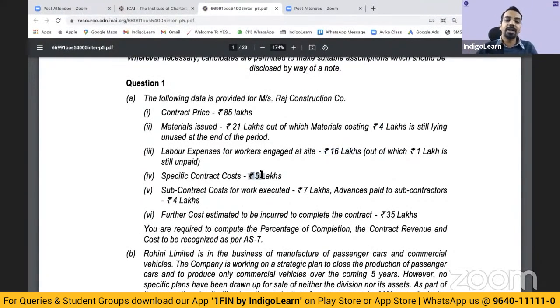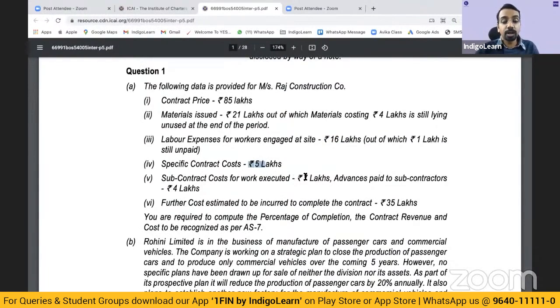Specific contract cost, 5 lakhs. So specific to the contract, there is a cost incurred of 5 lakhs. Subcontract cost for work executed, 7 lakhs. Now what does this mean? Say you have taken a contract, you have given it to somebody on a subcontract basis. So the cost incurred there is 7 lakhs. And on top of it, there is advance which is paid to subcontractor, 4 lakhs.